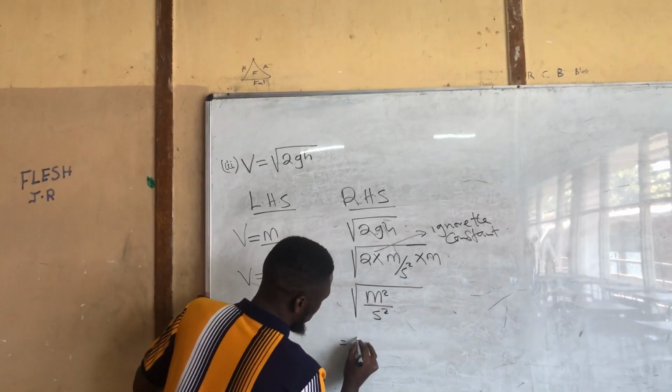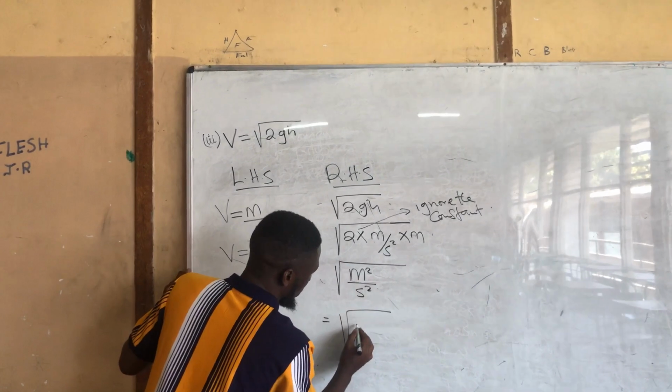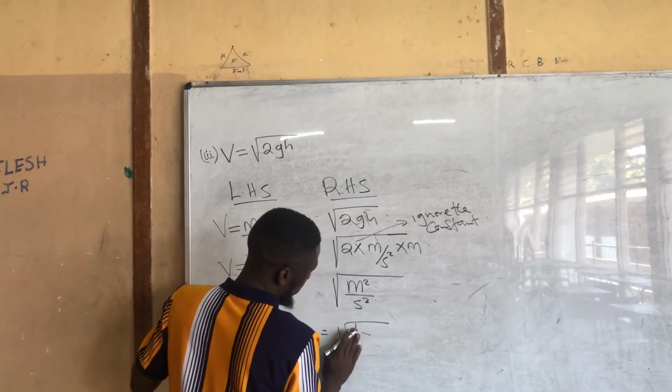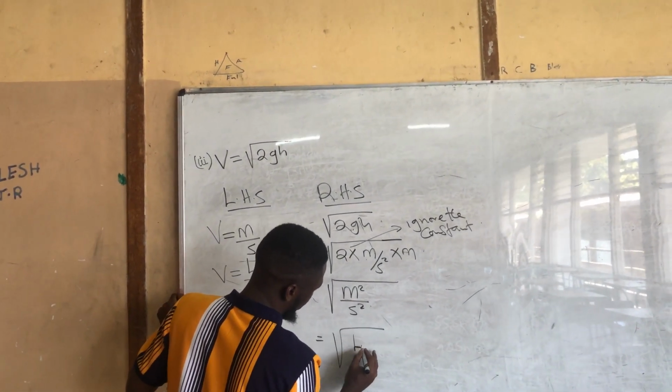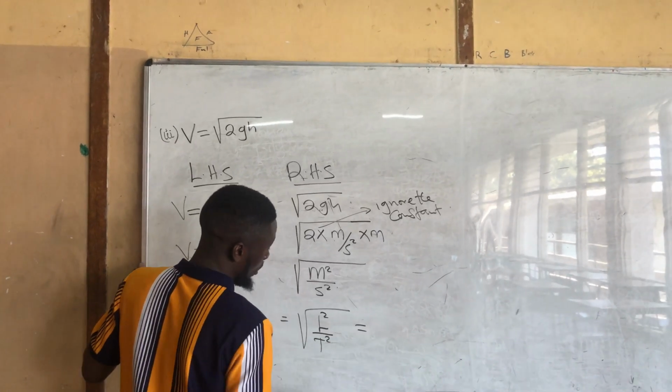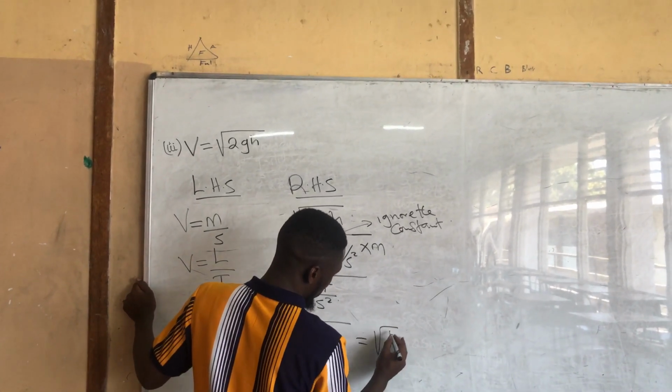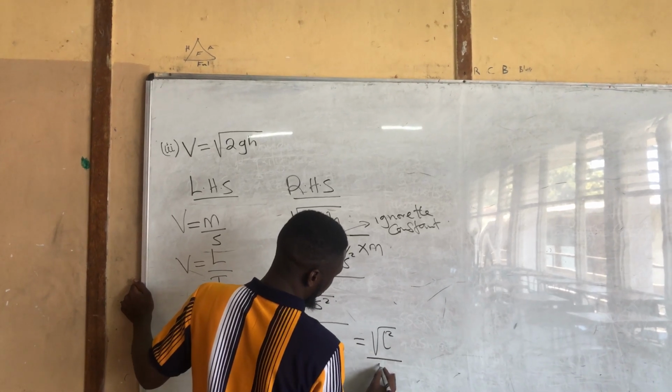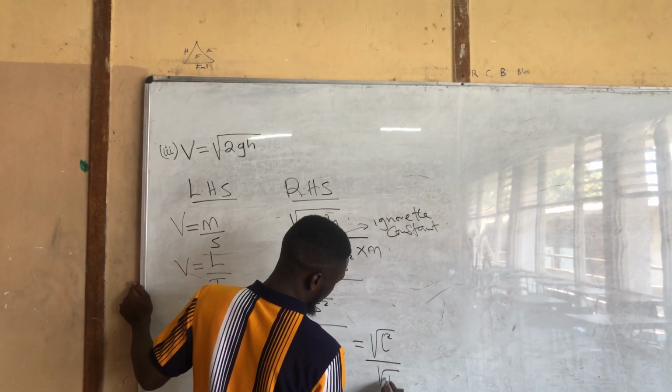So this is just the same as, m represented by letter L, L squared over T squared. So meaning this is just the same as square root of L squared over square root of T squared.